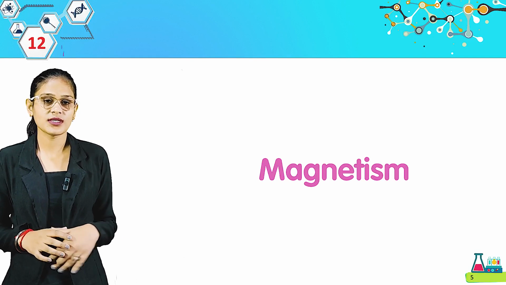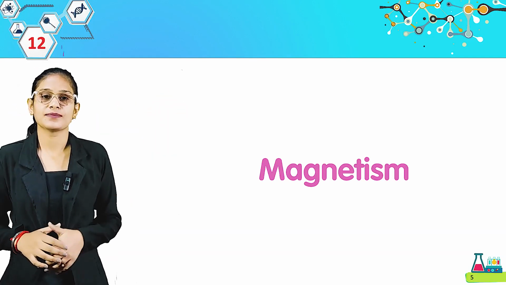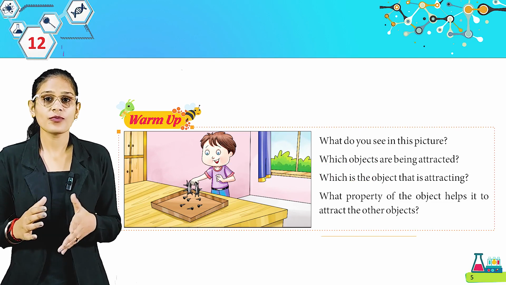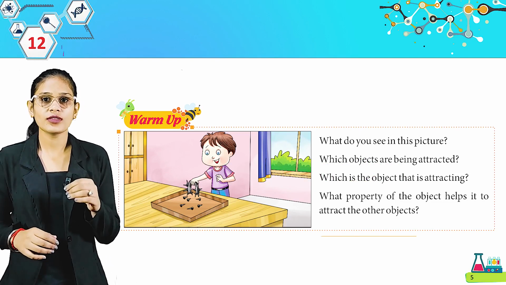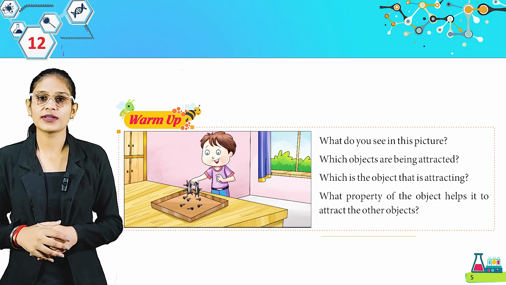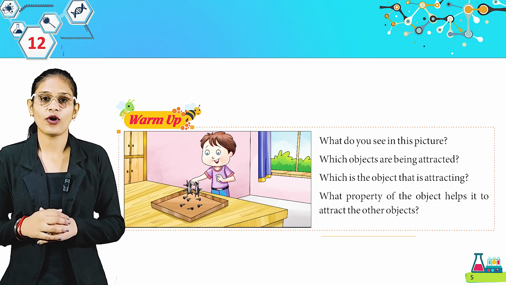Today we are going to discuss chapter 12, magnetism. Let's warm up. What do you see in this picture? Which objects are being attracted? Which is the object that is attracting? What property of the object helps it to attract the other objects?